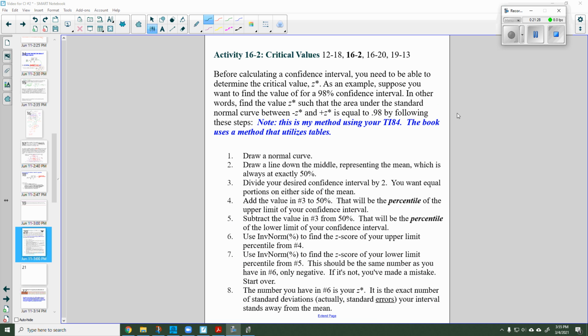Well, I really encourage you to study the diagram and struggle to understand how this works. I have listed a step-by-step method for how to do this. It might help you to follow it the first few times, but always do this using a picture. If you do it using the picture, it's going to really emphasize to you how this thing is supposed to work. But I thought I would give these steps to you anyways.